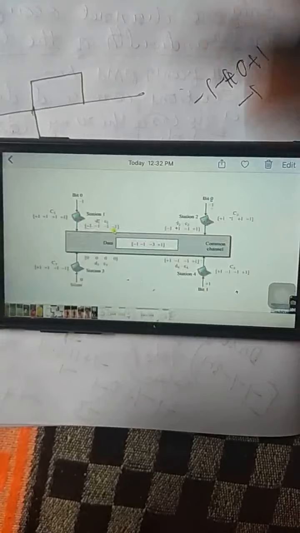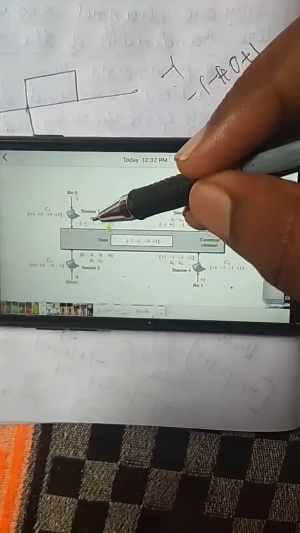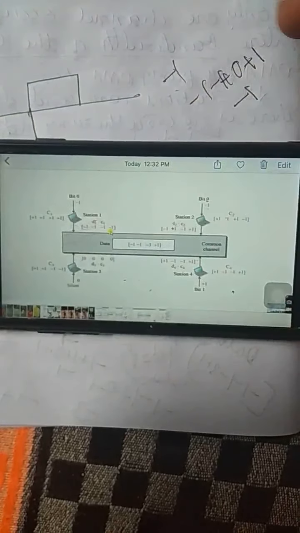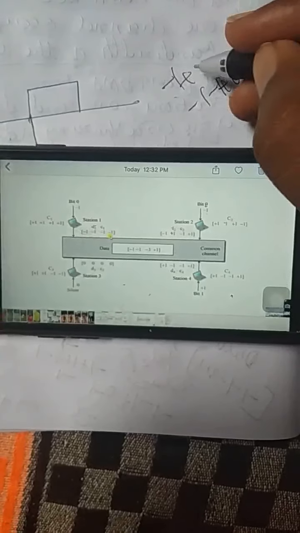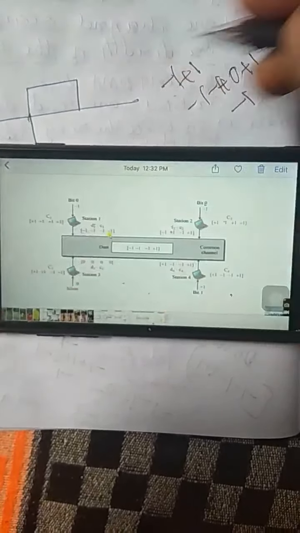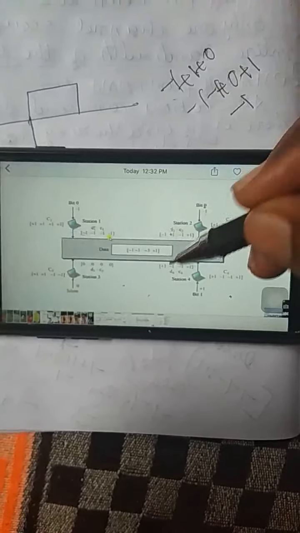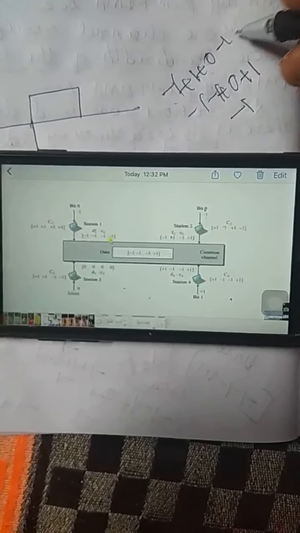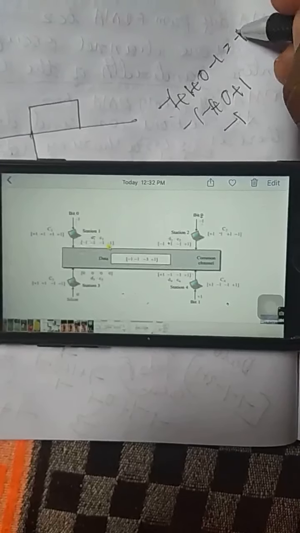Next, minus 1 plus 1 plus 0 minus 1 is equal to minus 1.